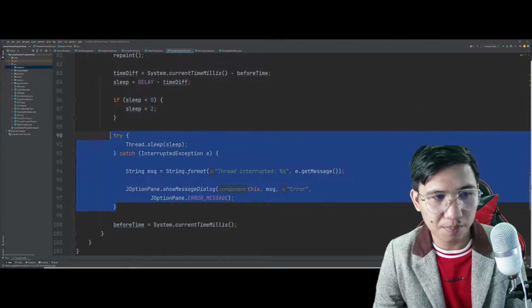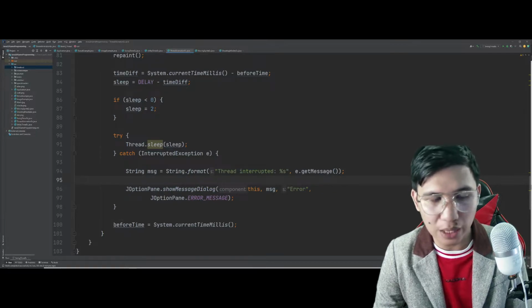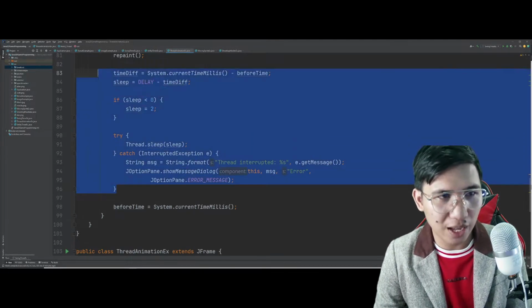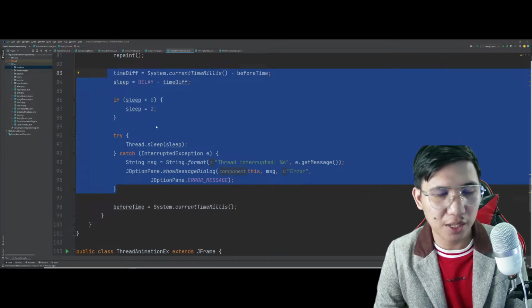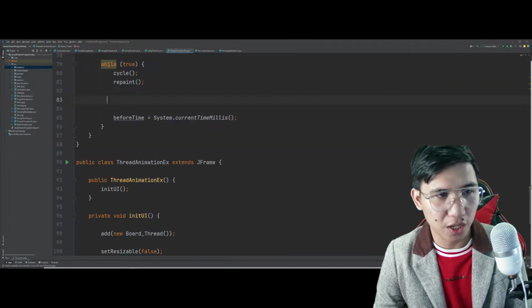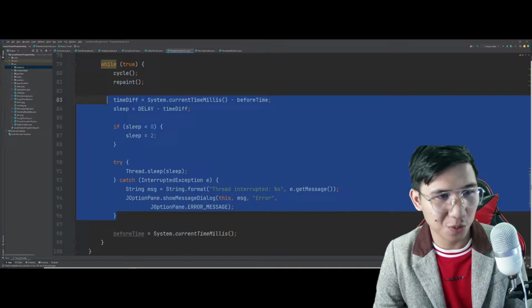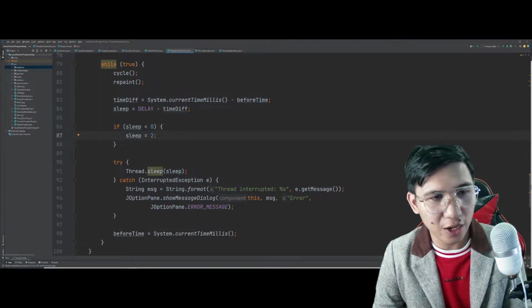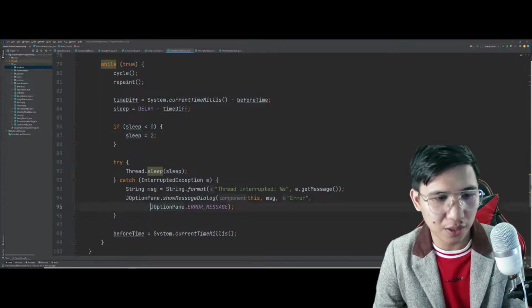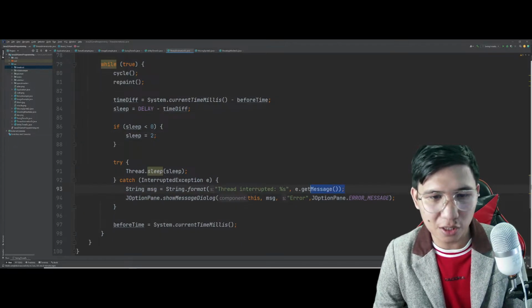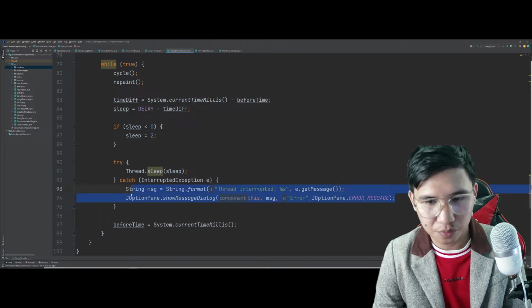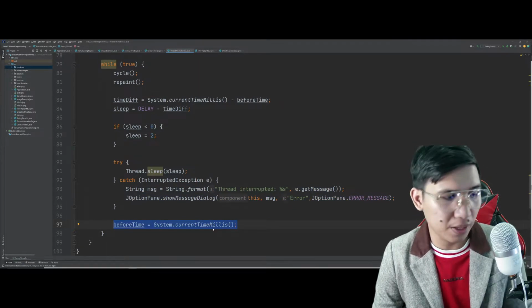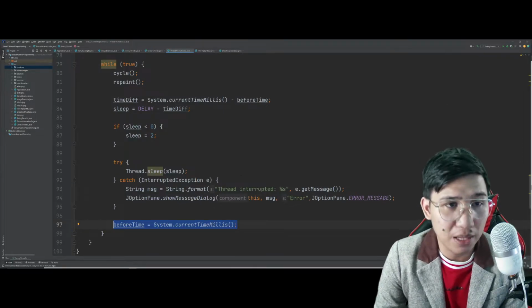And a very simple try-catch method. Ano lang to? Wala lang to. Kahit hindi nyo na to puntahan. Actually, kahit nga wala tong part na to eh. Hindi naman talaga siya necessary. To be honest. Hanggang dito lang yan. To be honest with you. Nilagay ko lang to para makita ninyo na pag naglagay kayo ng delay and nag-set kayo ng specific delay, you can actually check the message. Yan. And pwede kayong bumalik ulit sa pinaka current time in milliseconds mo.